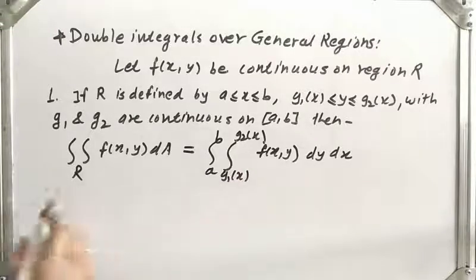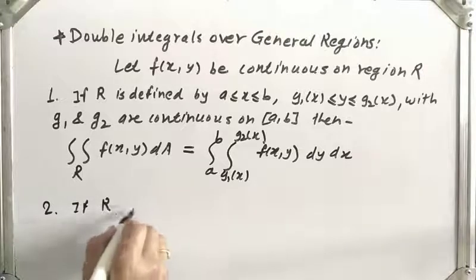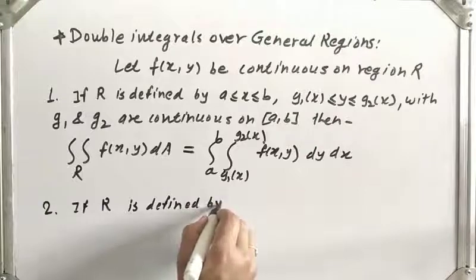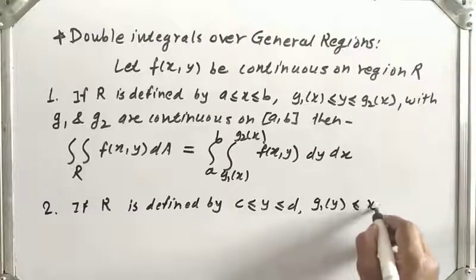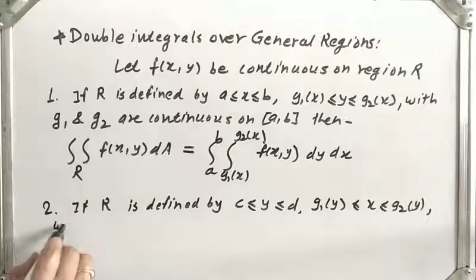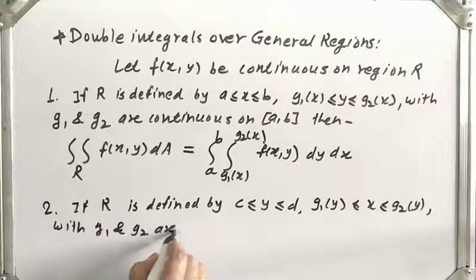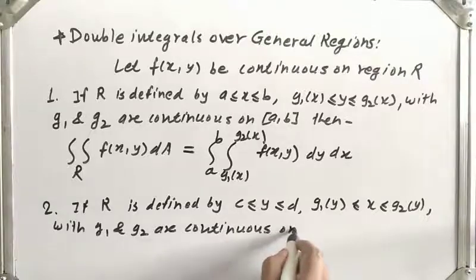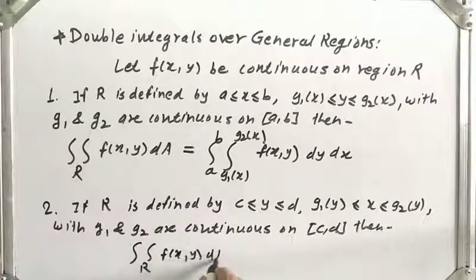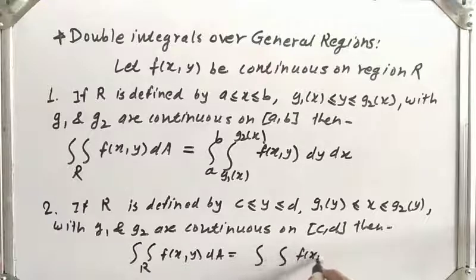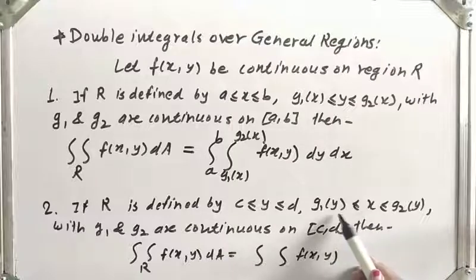Okay. Conversely, the second part is if region R is defined by c less than or equal to y less than or equal to d. The limits of y are constants and the limits of x are functions, that is g1 of y less than or equal to x less than or equal to g2 of y, with g1 and g2 continuous on the closed interval c d. Then the double integral over R of f of x y dA is the same as the double integral of f of x y. Now x varies from this function, so integrate with respect to dx first and then with respect to y.